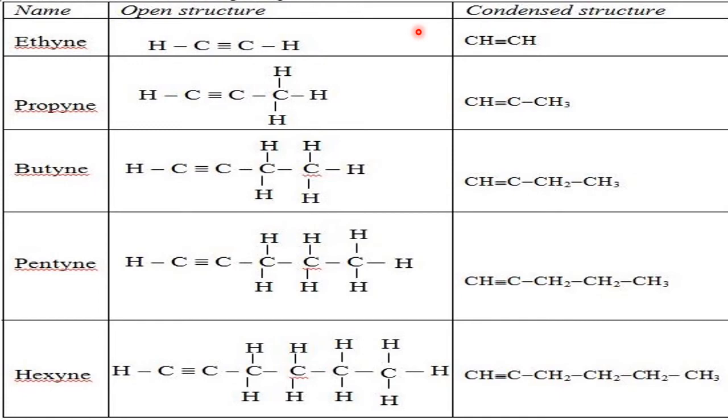So H is not there. That means an alkyne with carbon atom number 1 will not exist. That's why the first member of the alkyne series is ethine, whereas the first member of alkane is methane.